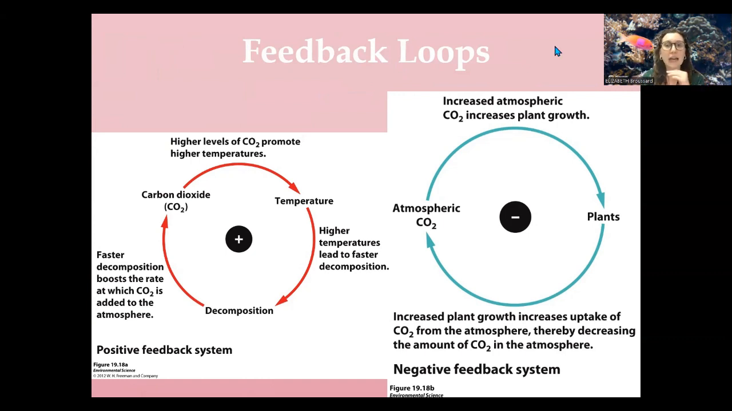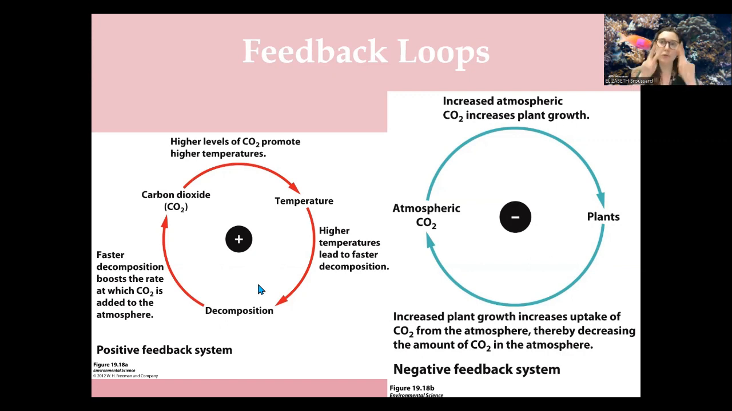We have positive and negative feedback loops. Positives on the left, negatives on the right. What students a lot of times will think is, oh, positive is good, negative is bad. In a lot of cases, yes, but not so much in feedback loops. When you hear positive, I want you to think intensifying. When you hear negative, I want you to think reducing or homeostasis, keeping things in balance or keeping things in check. So a positive feedback loop essentially is intensifying or increasing a situation.